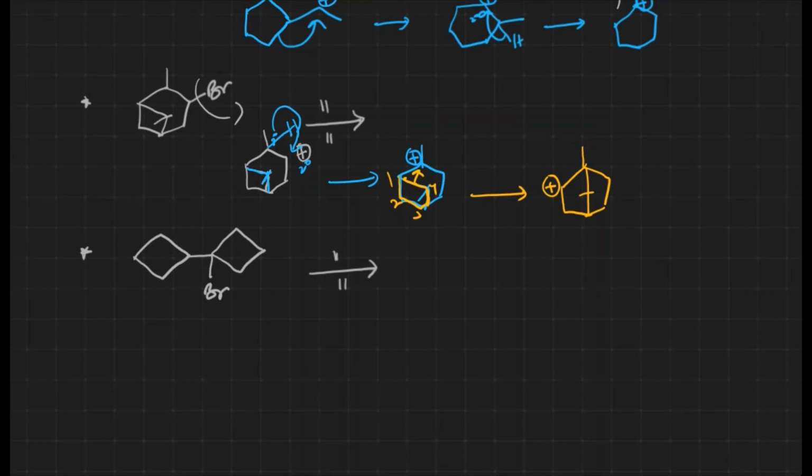We may think this is also a secondary carbocation. Here again we can expect a kind of ring expansion, right? No, not ring expansion, carbocation rearrangement. Here the carbocation is highly unstable. Why unstable? If you take the